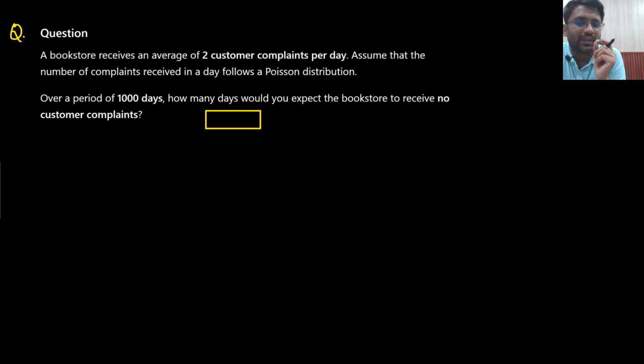A bookstore receives an average of 2 customer complaints per day. It will follow Poisson's distribution. Over a period of 100 days, how many days would you expect the bookstore to receive no customer complaints? They are asking for some particular answer in terms of days. So if they are asking number of days or anything, our first focus will be towards the probability. So what will I find out? I will find out the probability of a bookstore receiving no customer complaint.